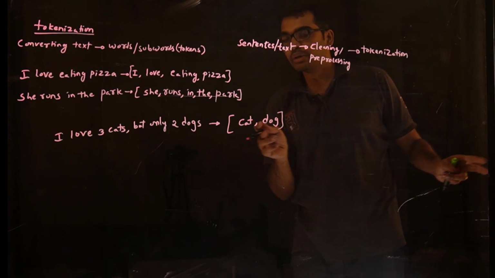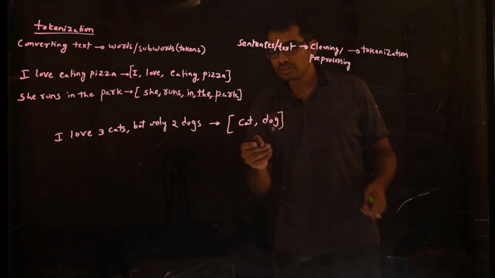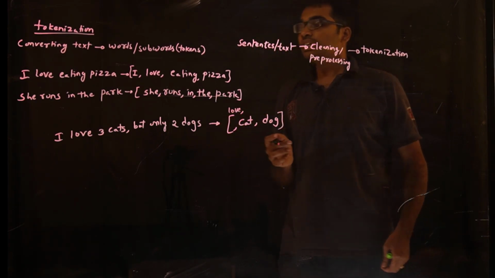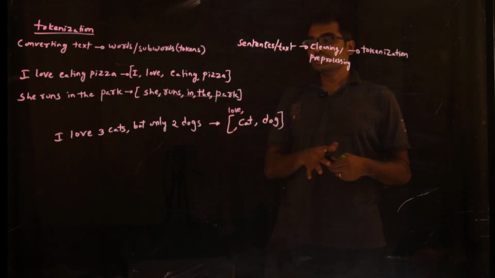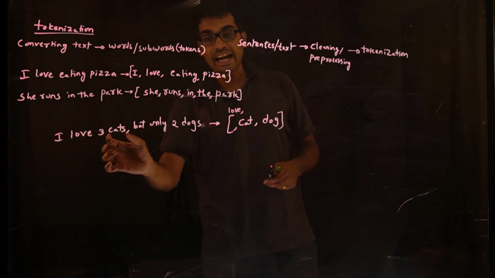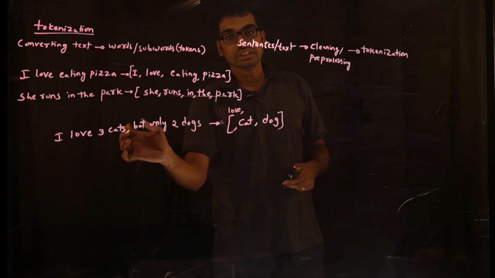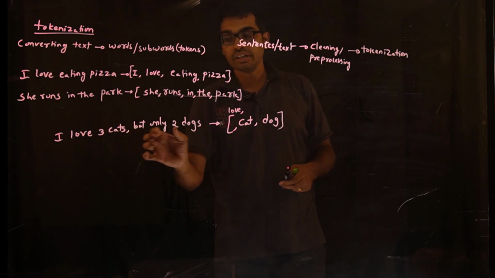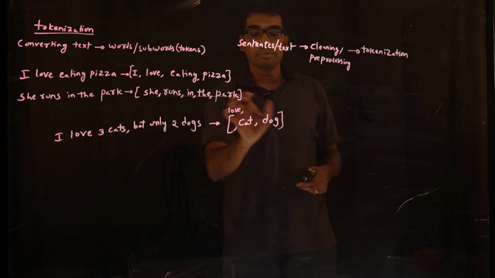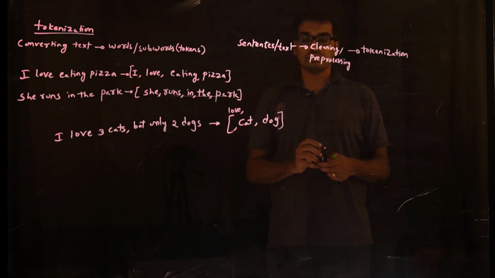I is a stop word, removing the numbers removes 3, and cats after stemming or lemmatization becomes cat. But is a stop word, only is a stop word, 2 is removed as a number, and dogs will become dog. So love, cat and dog, these three will be retained at the last.